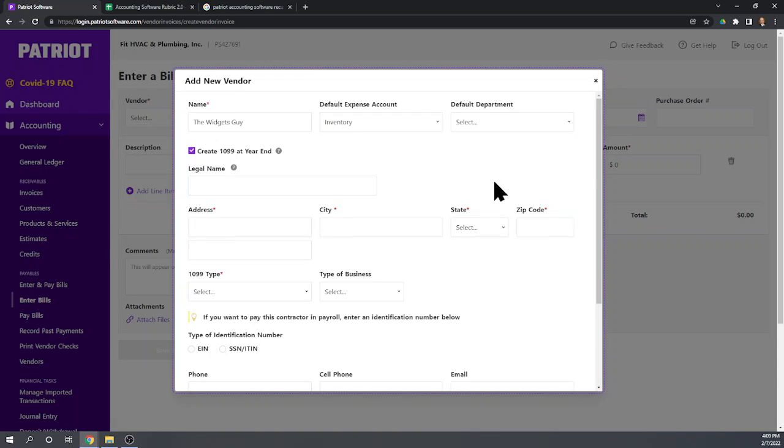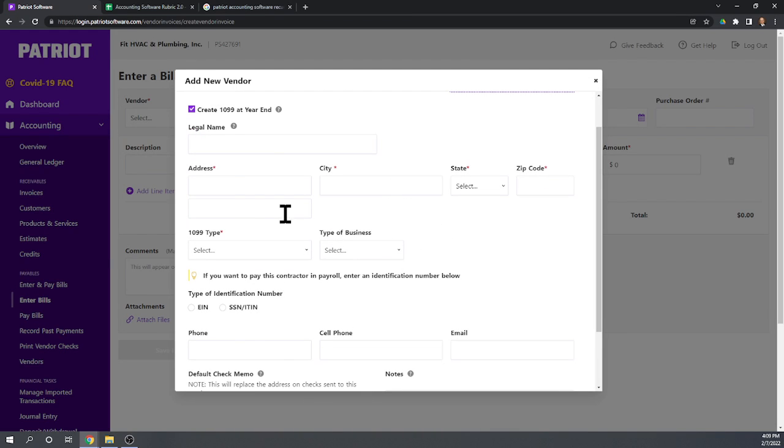So again, if you have much inventory at all, this is not the software for you. You need software that has inventory accounting. Good examples: QuickBooks Online Plus, Xero has a good one, and Zoho Books. Okay, so this is going to be in our plumbing class, is the default department. Okay, and I don't know, it looks like this is required.